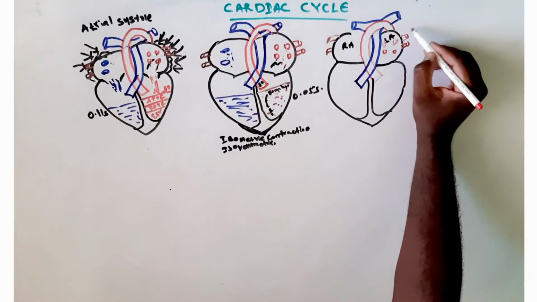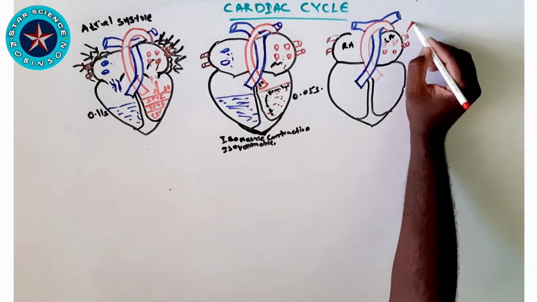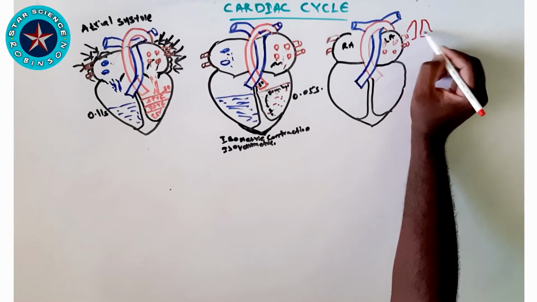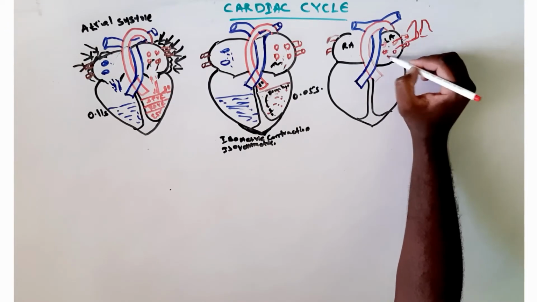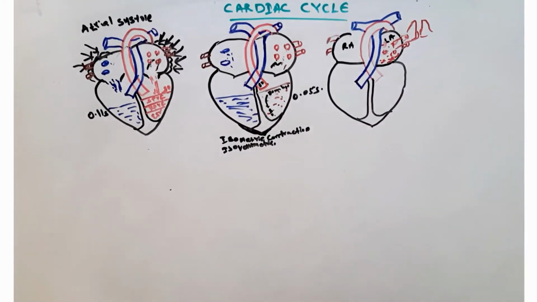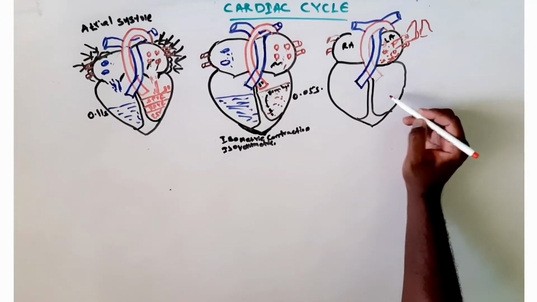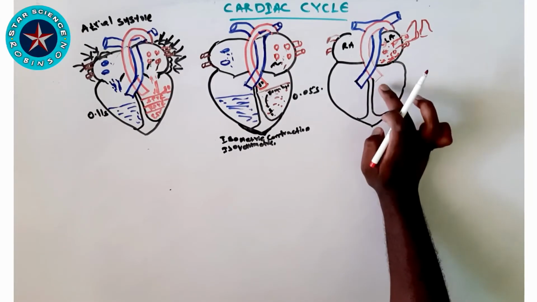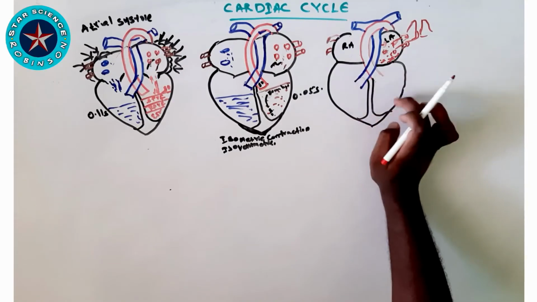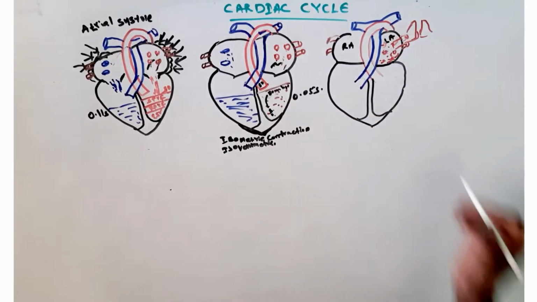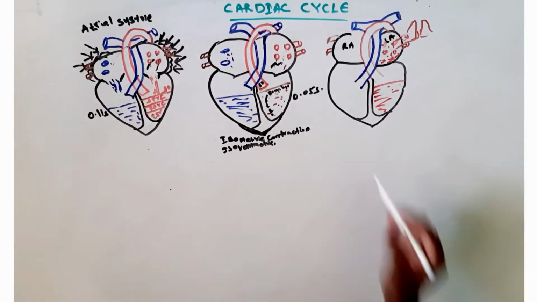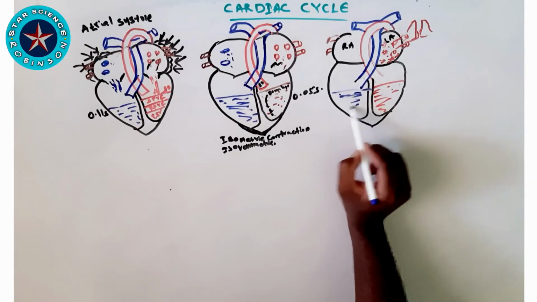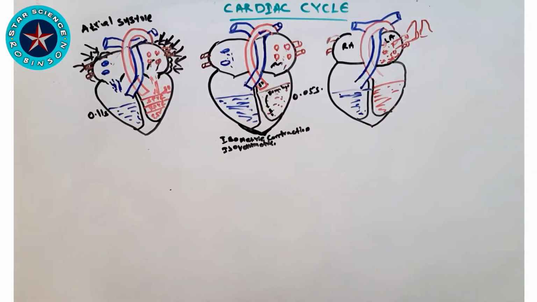Now the atrium will receive blood from the lungs, and the same from the inferior and superior vena cava through the right atrium. As soon as the blood reaches the right or left atrium, it builds pressure, but the pressure is not enough to open the atrioventricular valve because the pressure in the ventricles is higher at this point. So just remember, when there is higher pressure in the ventricles, there will be no opening of the atrioventricular valve.